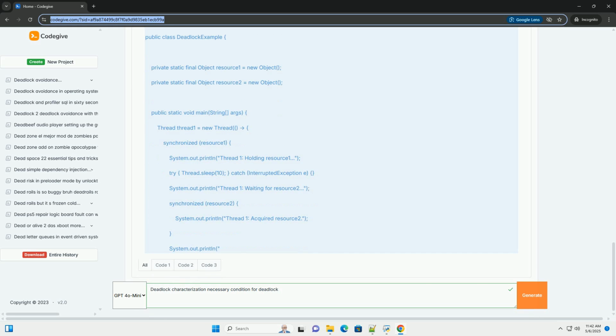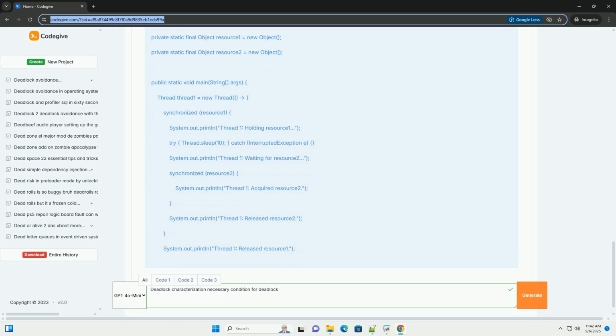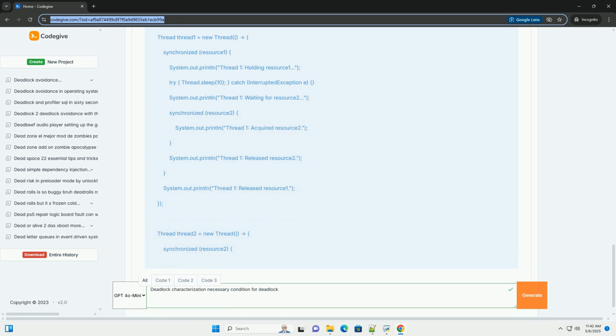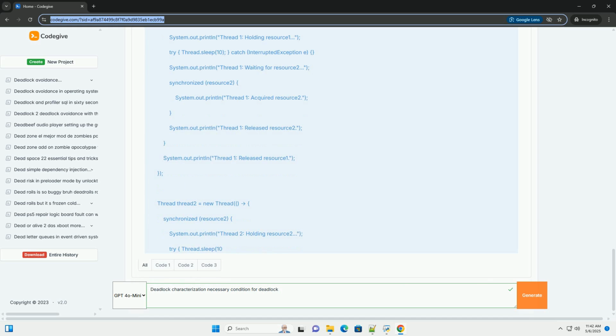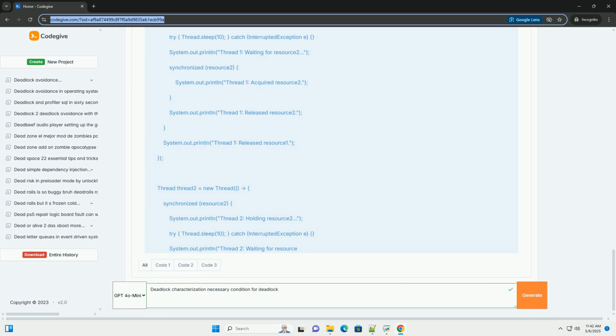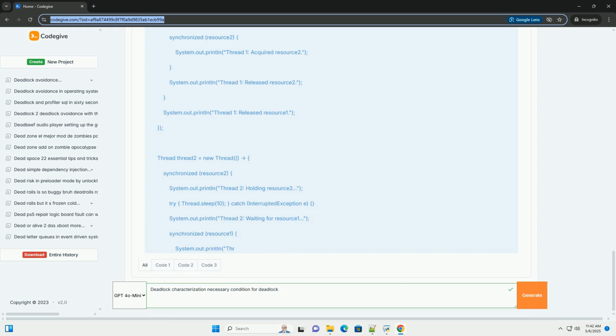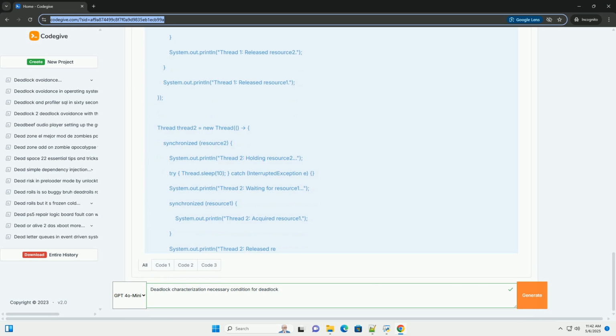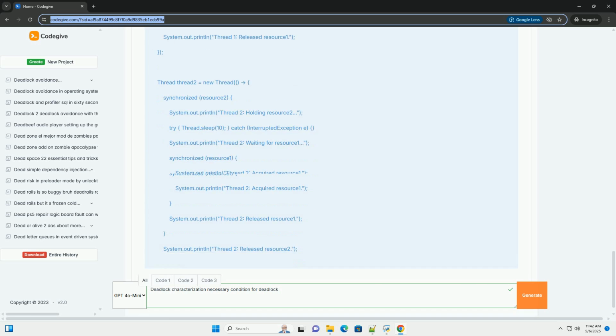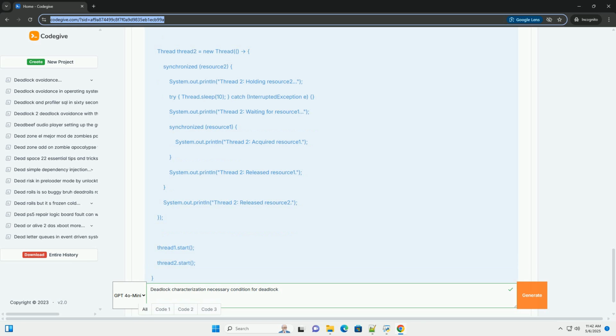Real-world analogy. Imagine two cars approaching a narrow one-lane bridge from opposite directions. If both cars enter the bridge at the same time, neither can proceed, and neither can back up. This creates a deadlock. Why deadlocks are problematic.